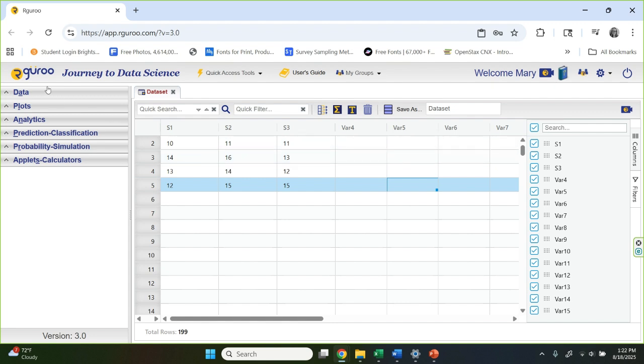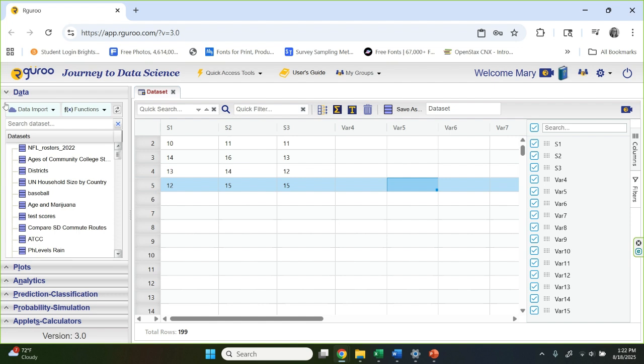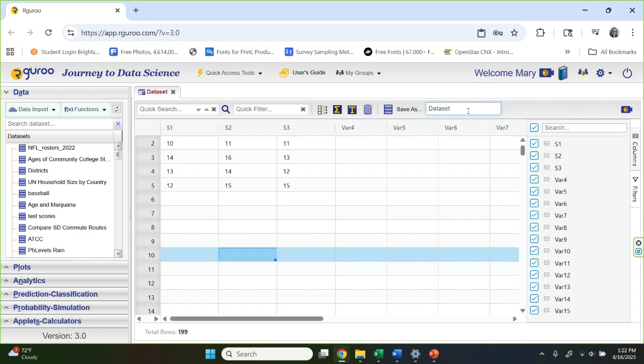I'm going to use one of Rguroo's features under the data panel here. And I'm going to come to the right and go to functions. Click here. And I'm going to choose reshape. And actually, before I do that, it's going to force me to save this. That's one of the things I always forget with Rguroo. I need to save this. Let's call it sales robot, something like that. Great. So we always have to save it.